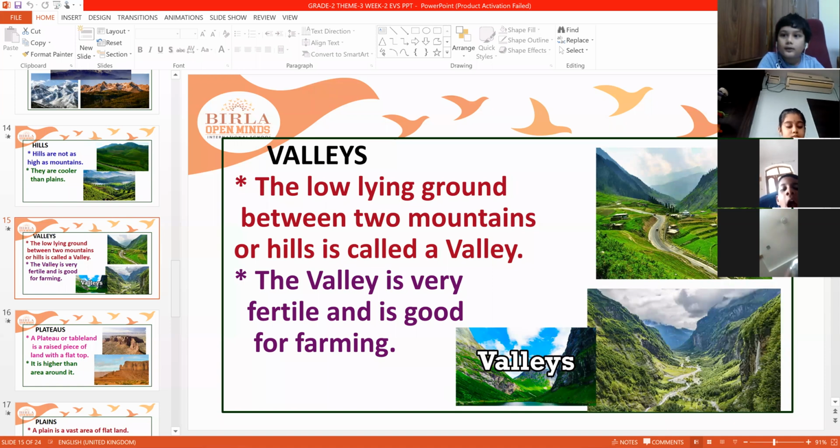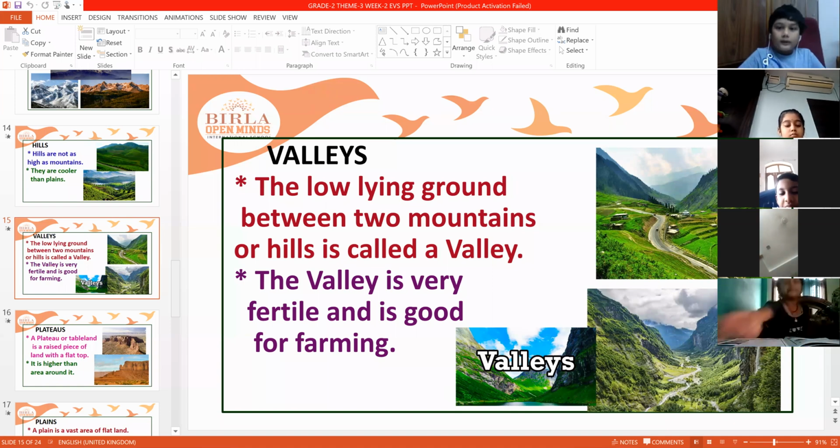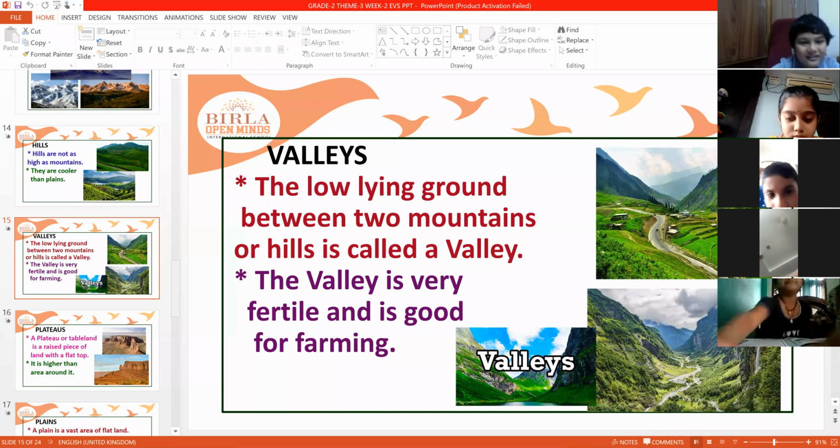The low lying ground between two mountains or hills is called a valley. The valley is very good fertile land for growing crops or for farming, for growing different types of crops. You can see here, between two mountains there is a place. That place is called a valley.